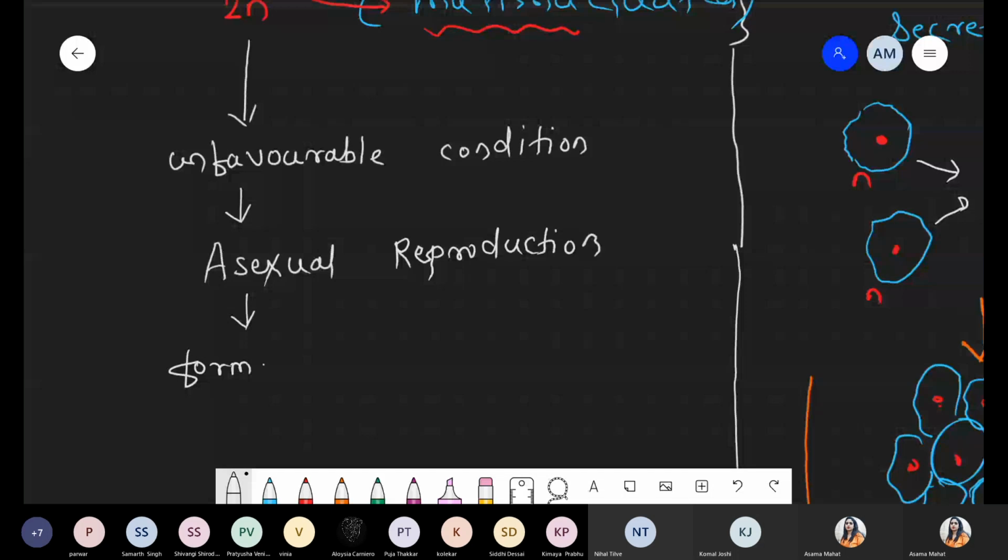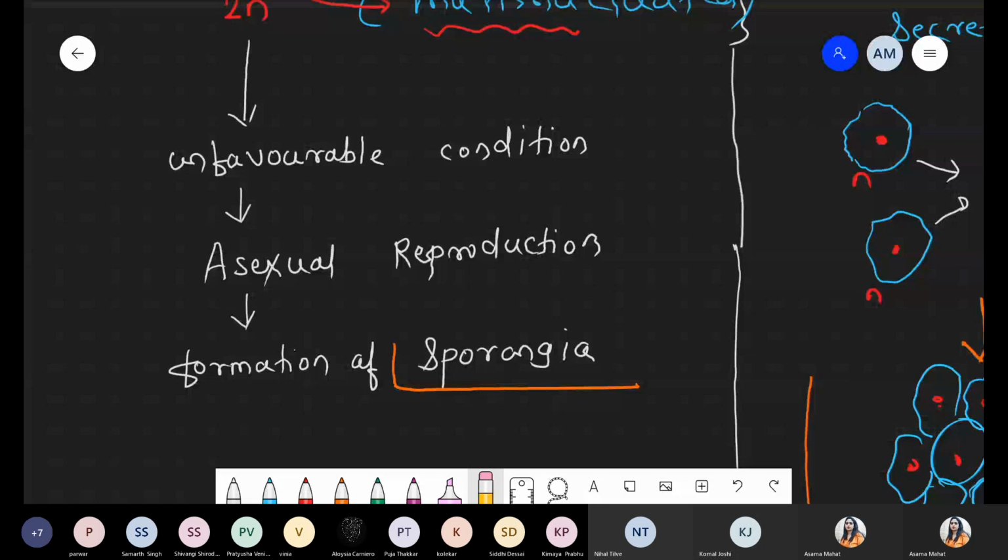There is a formation of the typical structure that is sporangia. And you know sporangia means what? A specific type of structure, like a fruiting body structure, or in other language you can say fruit bearing structure which has these spores, a spore bearing structure. Typical structure that is called the sporangia, mother sporangia, sporophyll, mother cell, entire structure these are called as the sporangia.